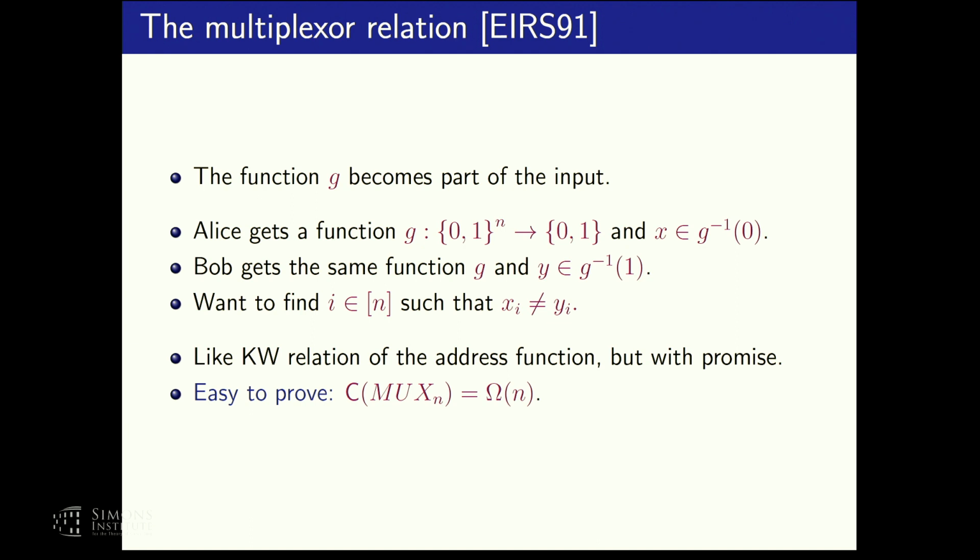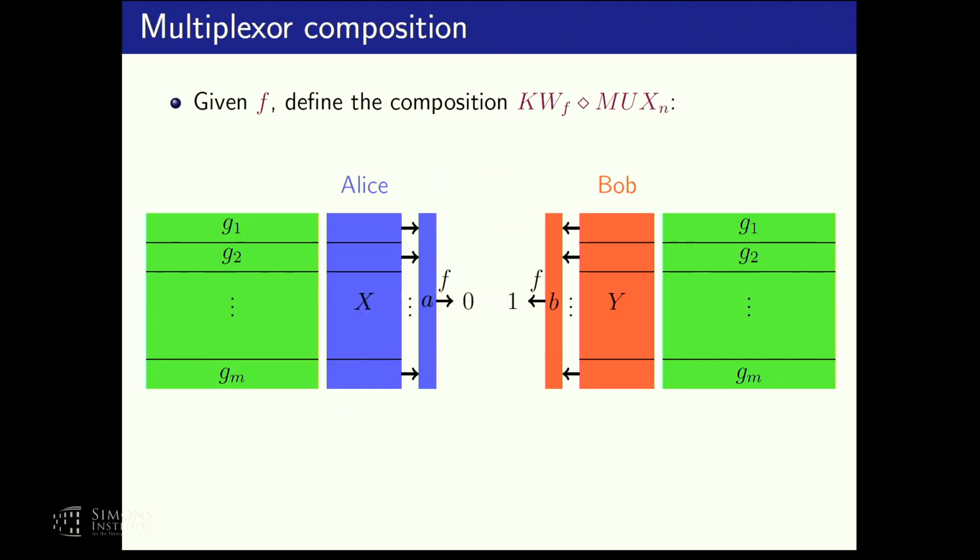So now that we have this multiplexor relation, let's see how we define the composition. In the composition of a function f with the multiplexor relation, Alice and Bob again, as usual, get two matrices x and y, but now they are also given these m functions, one for each row, g1, g2 to gm, and now they obtain the strings a and b by computing every function g on the corresponding row. And again, it's important that they get the same functions, g1 to gm. And again, the promise is that f outputs 0 on a and 1 on b.